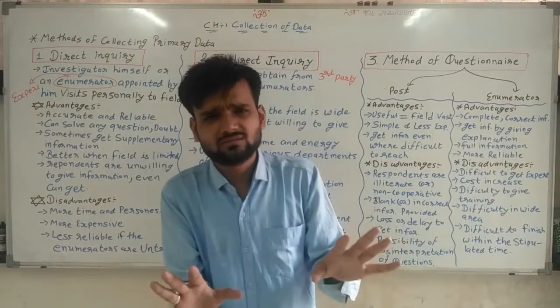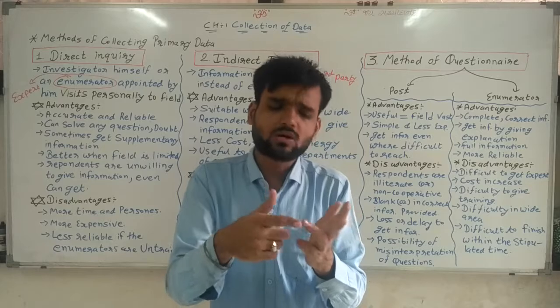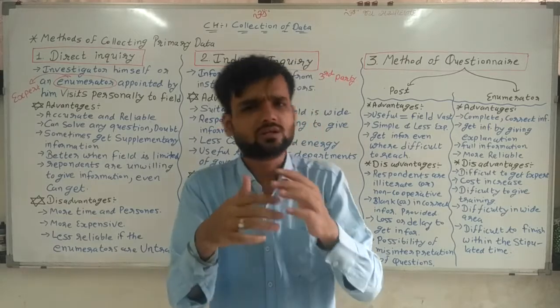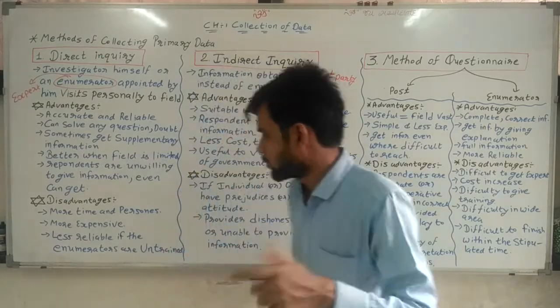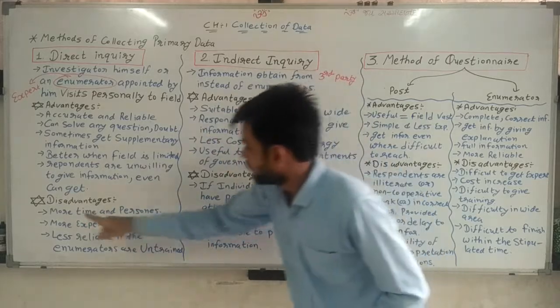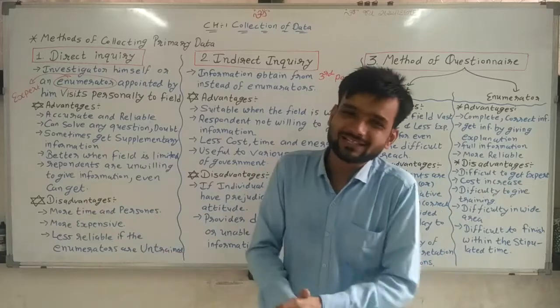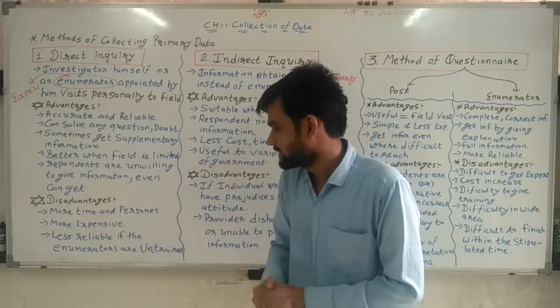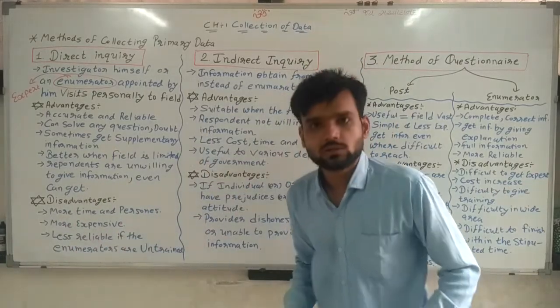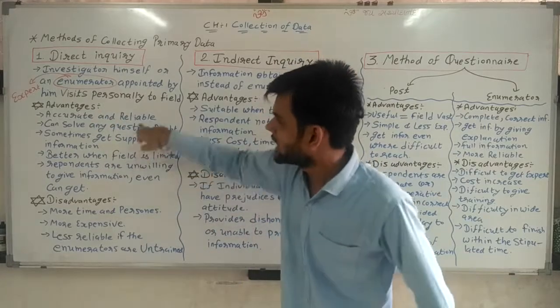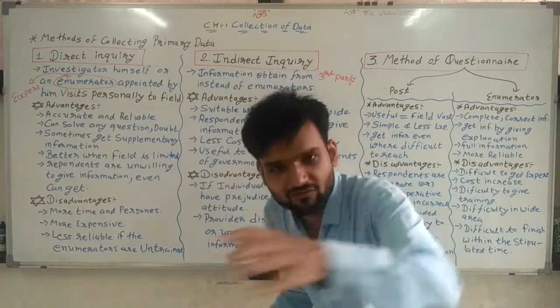Expert, person, enumerator, all the same. So more time required, more money, more expensive. That is a disadvantage. Less reliable. Here it was written reliable, here less reliable. But why?